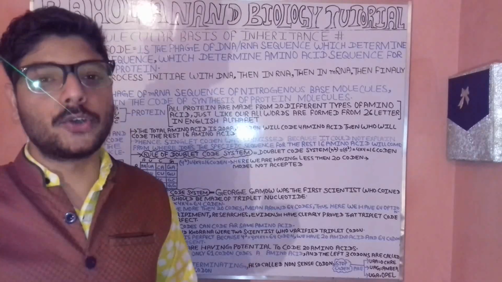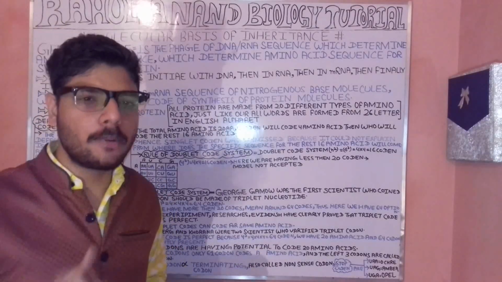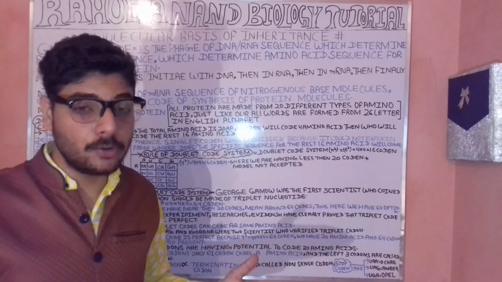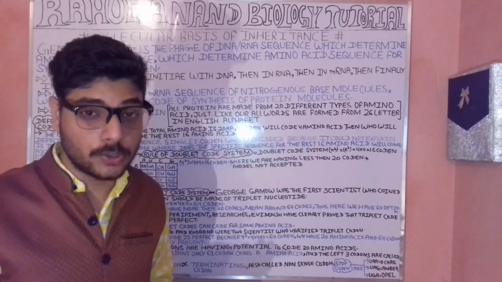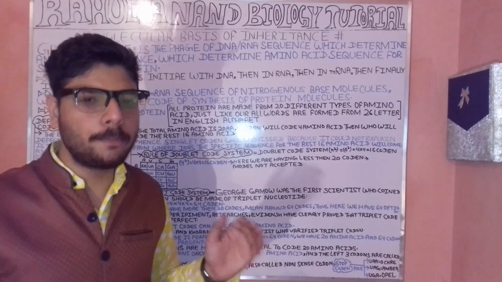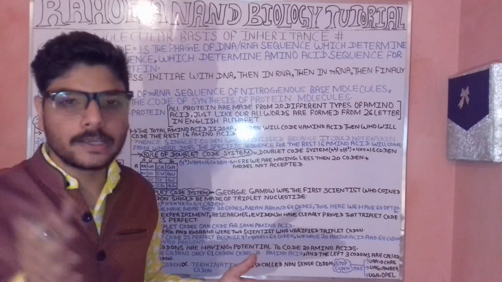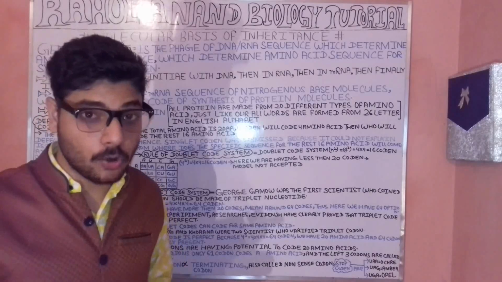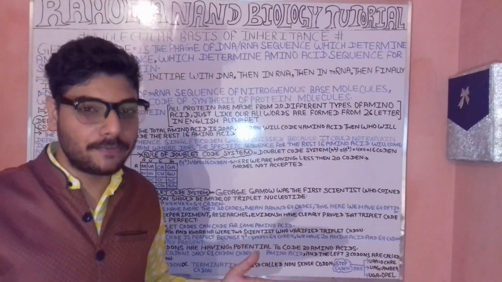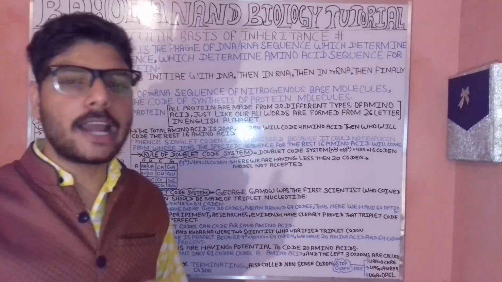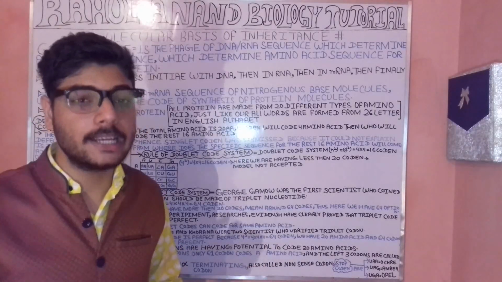Often when we are talking about the triplet codon, we have more than 20 codons. In this case we will have around 64 codons. This will play an important role in coding, or you could say that these 64 codons will be specific in nature, as well as having 64 options.